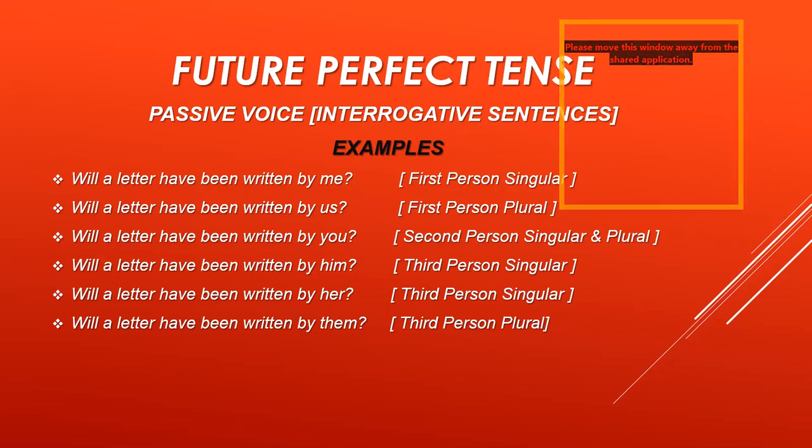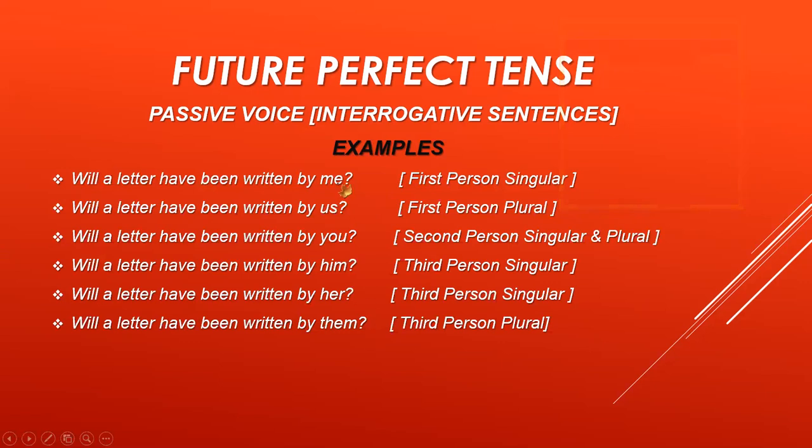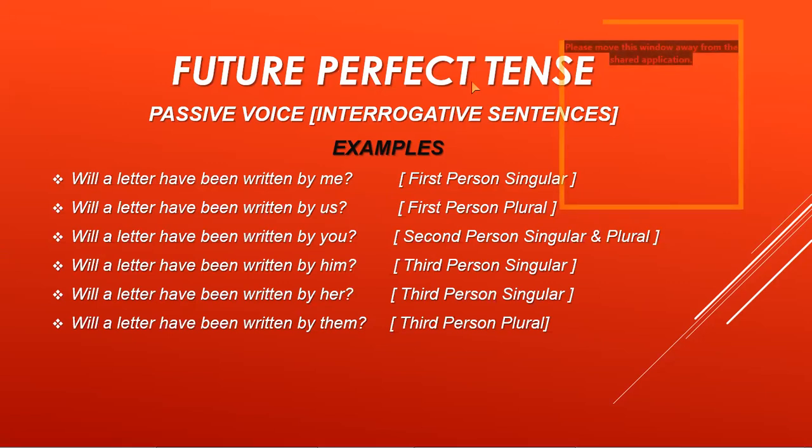There are some examples which are showing the interrogative sentences. You can see that the helping verb is placed in the beginning of the sentence and the question mark is placed at the end of all sentences.